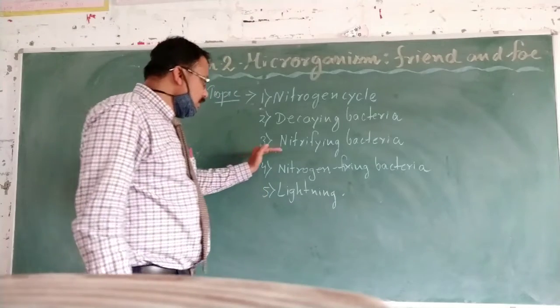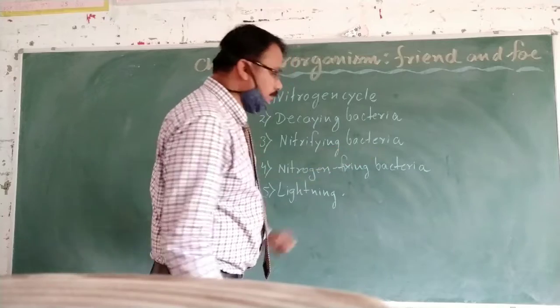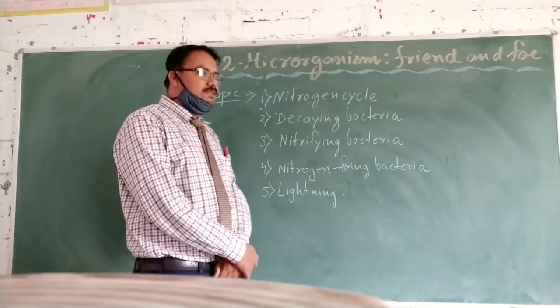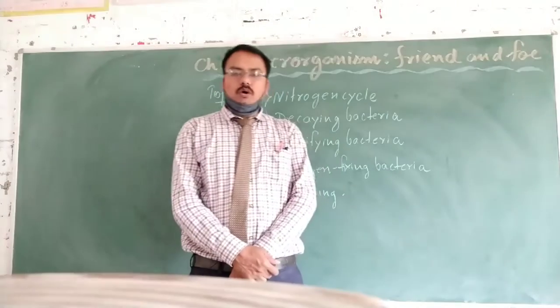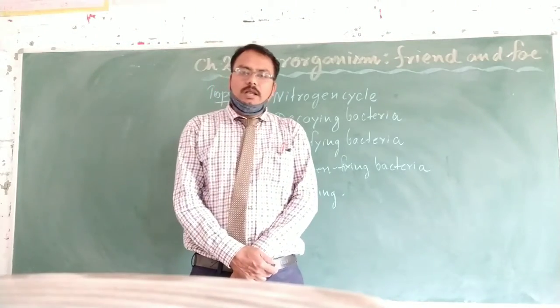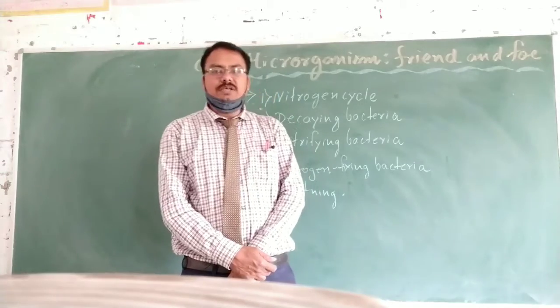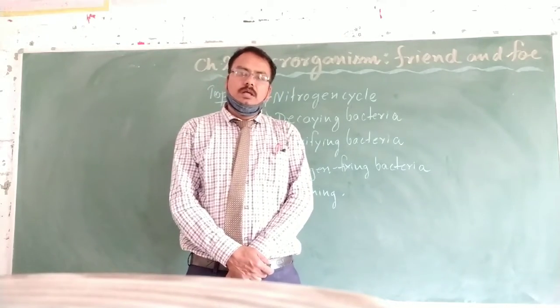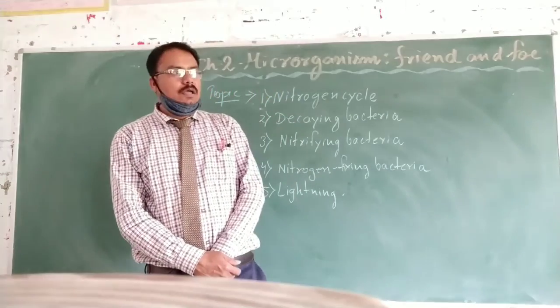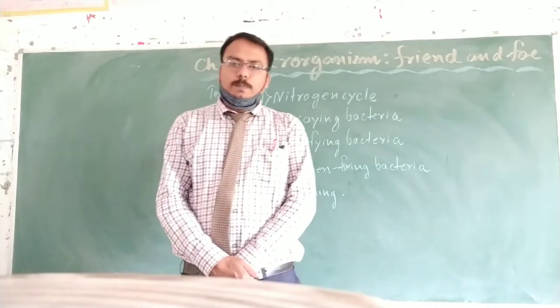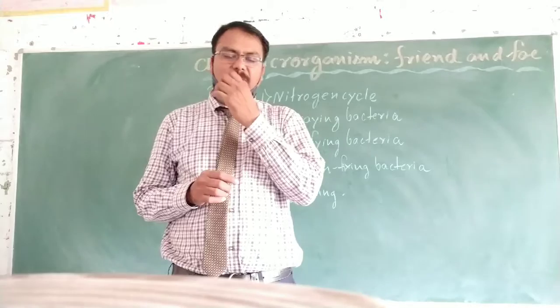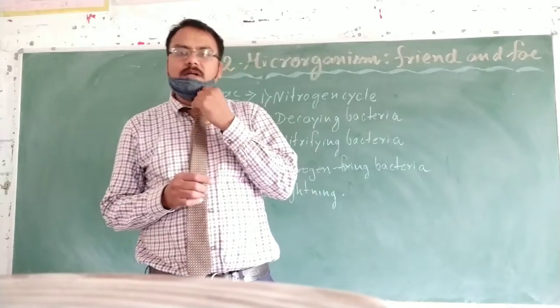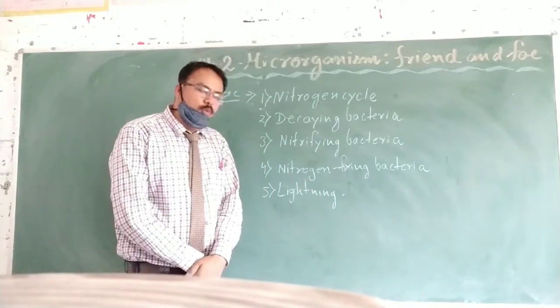Next topic is nitrogen-fixing bacteria. There are certain bacteria present in the roots of a few leguminous plants, like the pea plant and linseed plant. The name of that bacteria is Rhizobium.